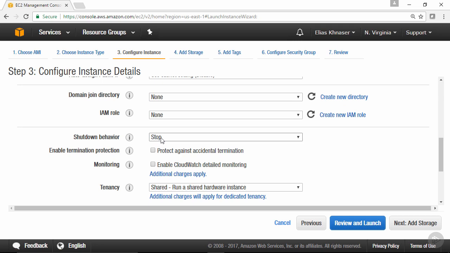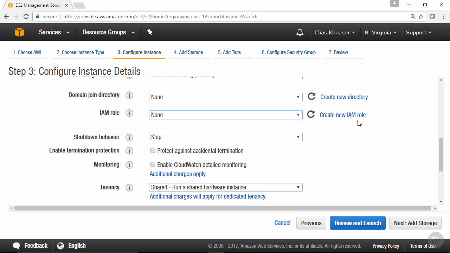If you had directory services configured using AWS, you have the option then of also automatically joining these instances to the domain. At this point, you can also go through and create your directory services if you needed to do that. For our purposes, we're not going to do that. And from an identity and access management role perspective, if you wanted to apply a specific role or specific access to these instances, if you had that role pre-configured, then from the drop-down menu here, you can also add it. We don't have that at this point, or you can simply create one if you want to do it at this point.